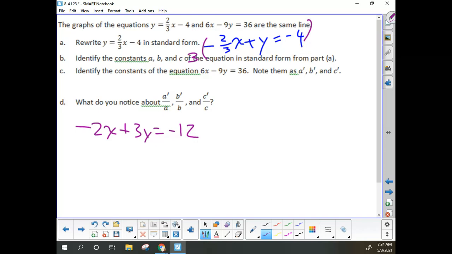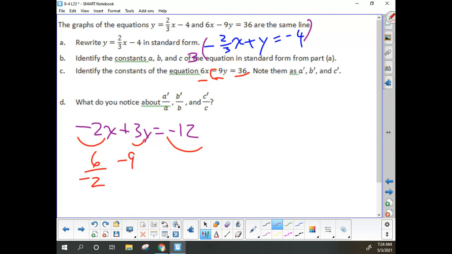Identifying the constants A, B, C from part A, of course, they are negative 2 and 3 and negative 12. And then noting down 6, negative 9, and 36. So A prime over A would be 6 over negative 2, negative 9 over 3, and 36 over negative 12.